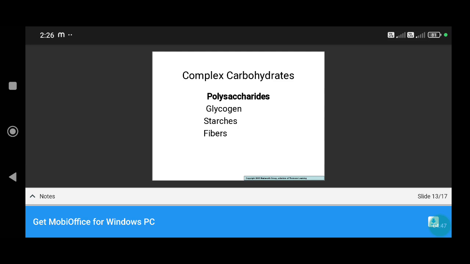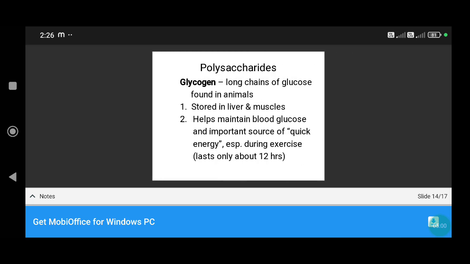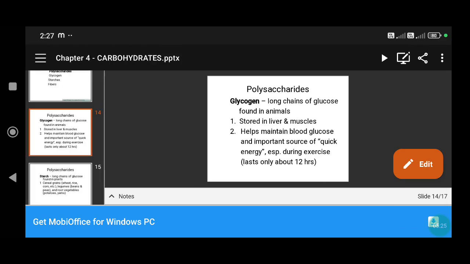Next, complex carbohydrates. Complex carbohydrates are polysaccharides. Examples of polysaccharides are glycogen, starch and fiber. First, glycogen is a long chain of glucose found in animals. It is stored in the liver and muscles, helps maintain blood glucose and is an important source of quick energy, especially during exercise. It lasts only about 12 hours.